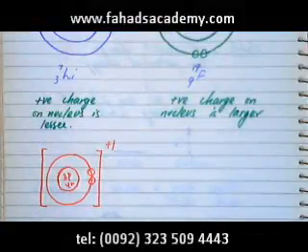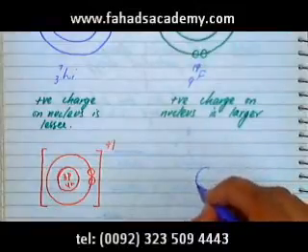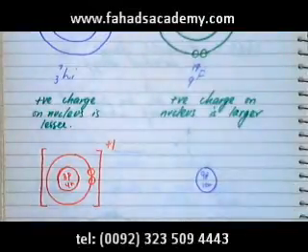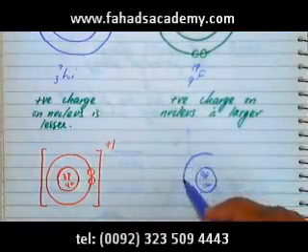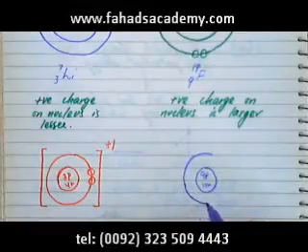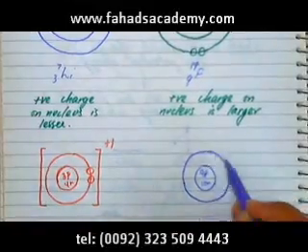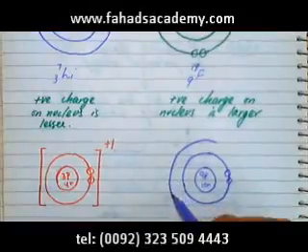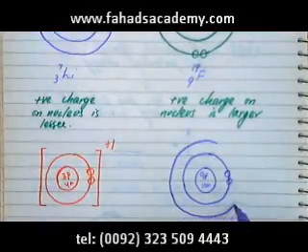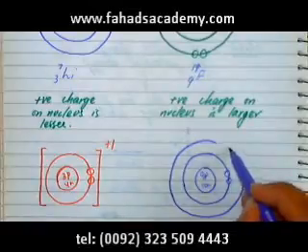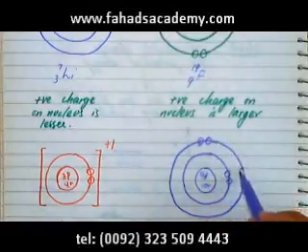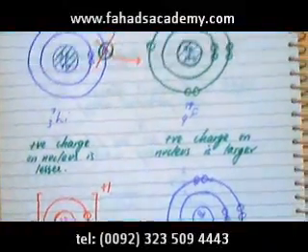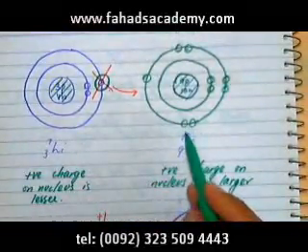What happens to fluorine, on the other hand, is that the nucleus of fluorine is going to have 9 protons, 10 neutrons, and the first shell is going to have a total of 2 electrons, and the second shell was previously having 7 electrons, but one of the electrons is going to go from the lithium to the fluorine atom because the proton